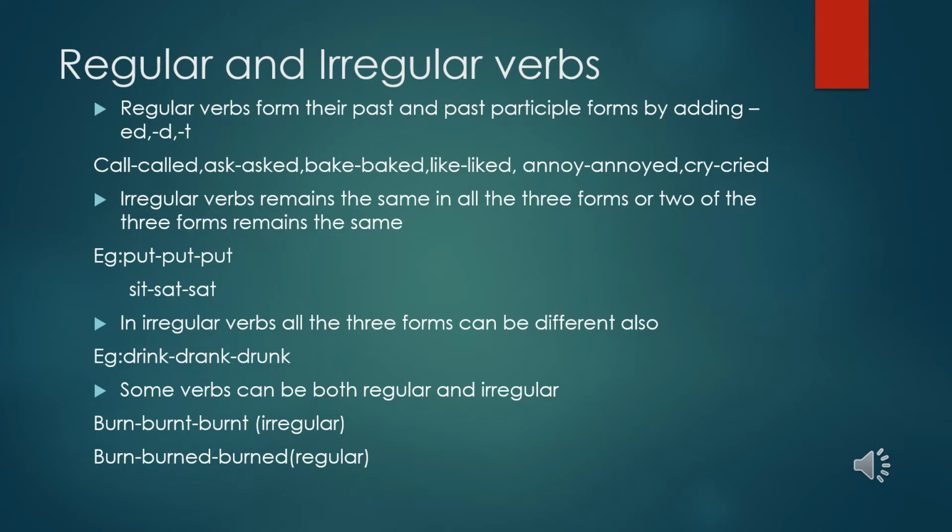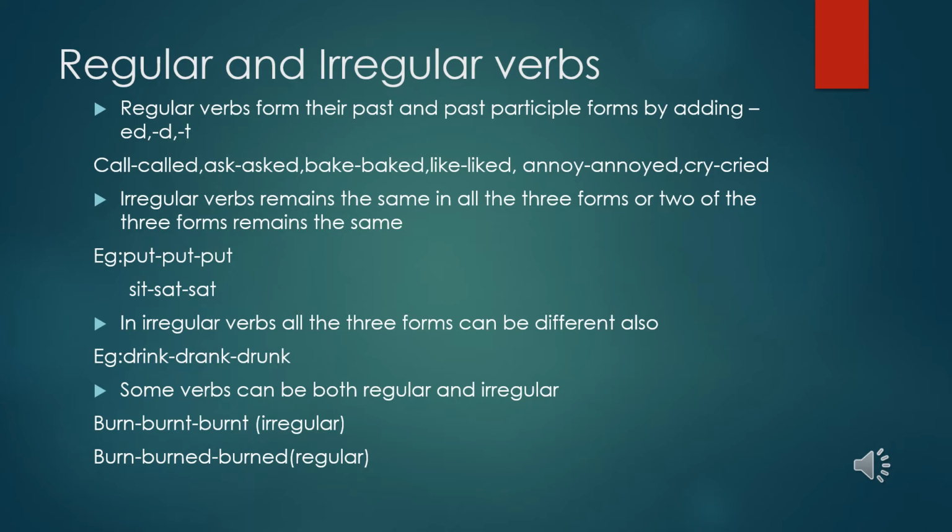Now there are rules also for changing, but we are not going into that much detail. Just understand that regular verbs follow a particular pattern for the V2 and V3 forms, whereas irregular verbs do not follow any fixed pattern while converting from present to V2 and V3.